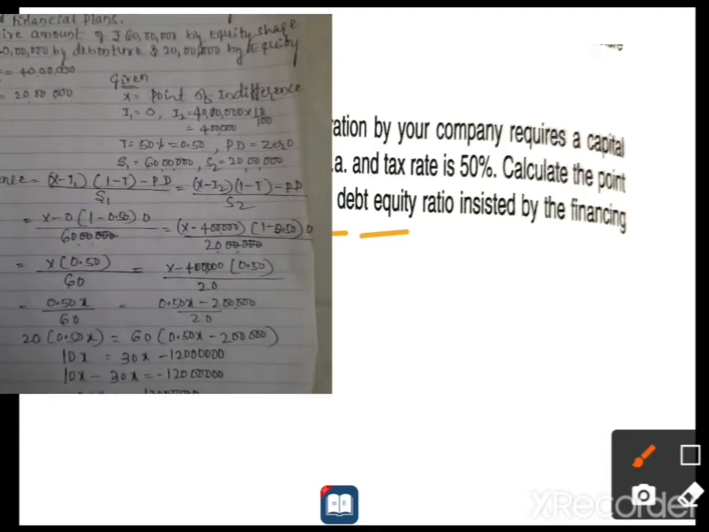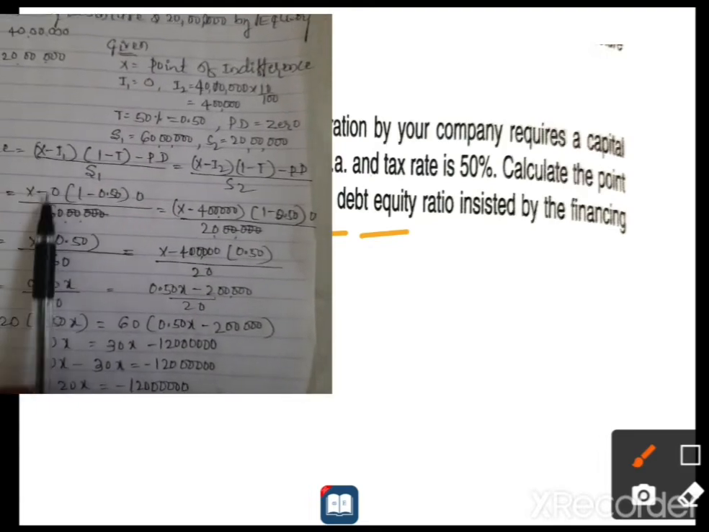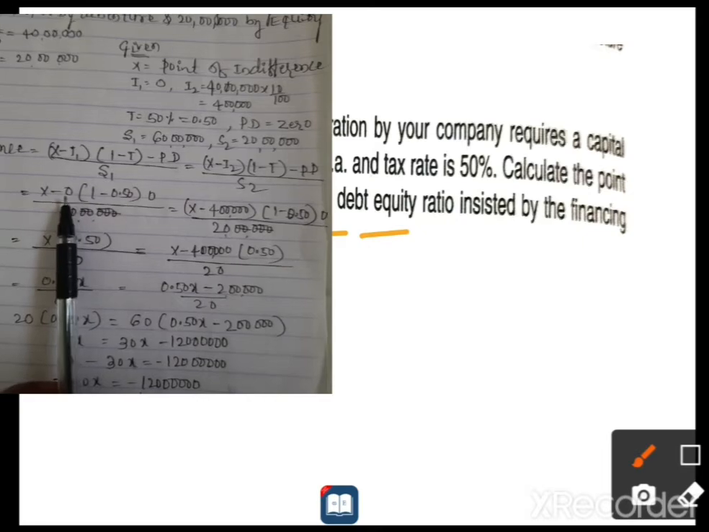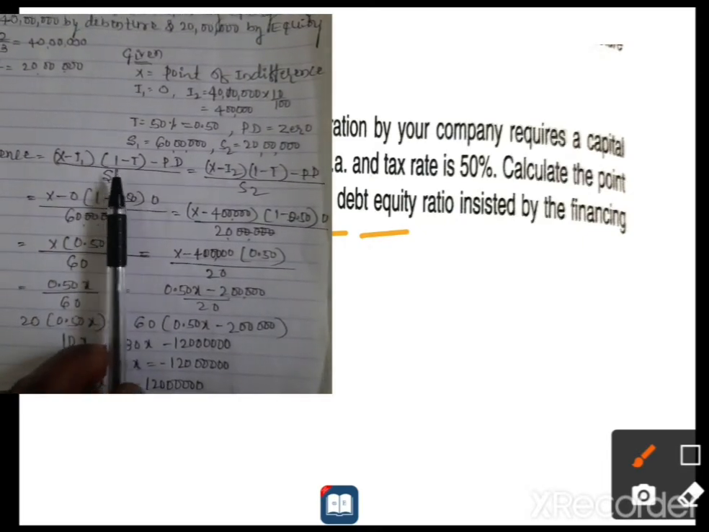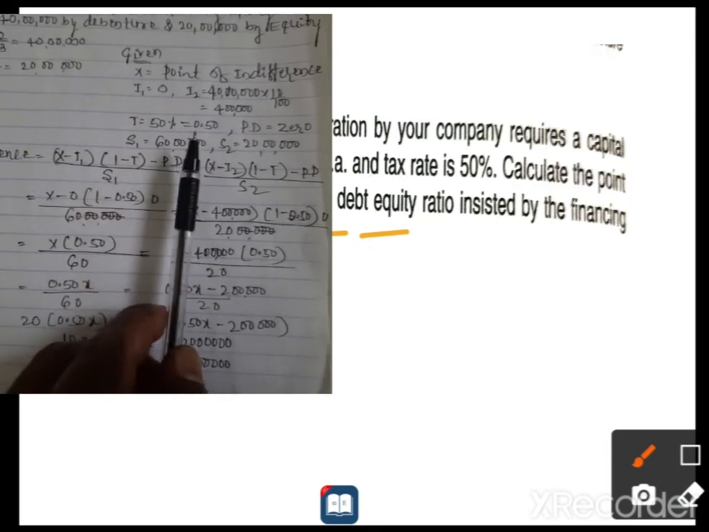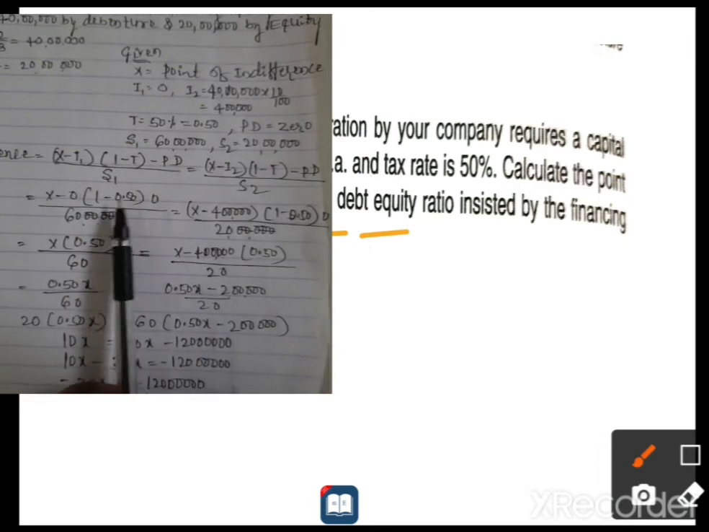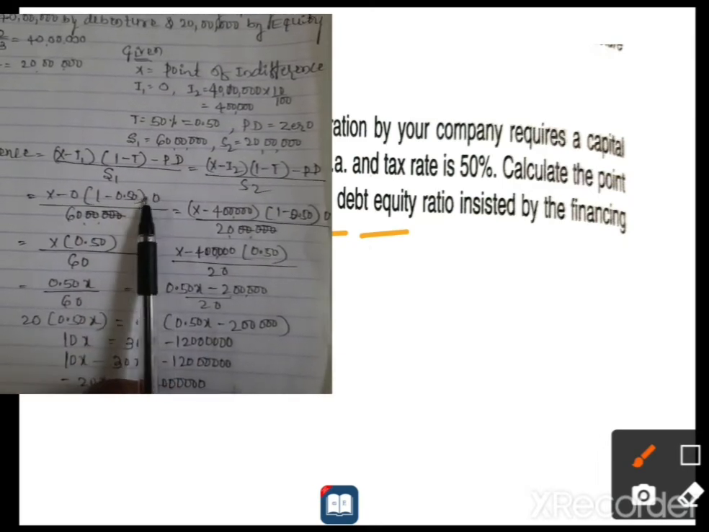Let's move to the simplification of the formula. X is as it is. I1 means what? Interest is 0 in plan 1, and again open bracket 1 is constant. The tax rate is given as 50%, then 0.50. Preferential dividend will be 0.